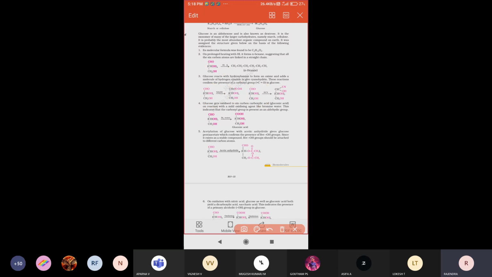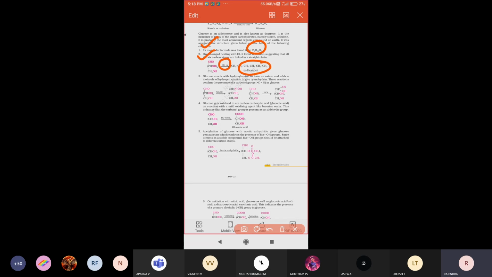So all of you see here. The first point explains the glucose molecular formula. The molecular formula for glucose is C6H12O6. Second point: the glucose molecule, while reacting with hydrogen iodide, will produce n-hexane.